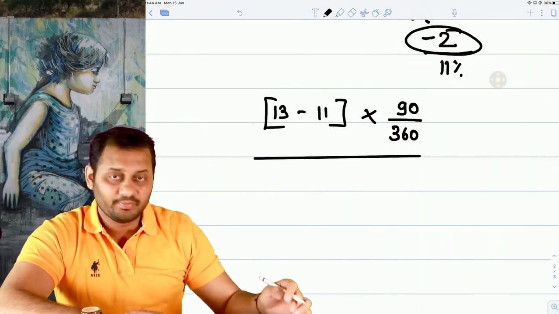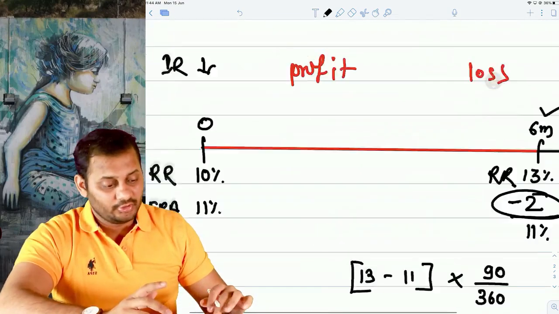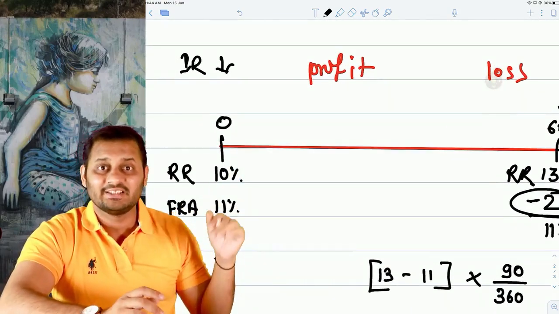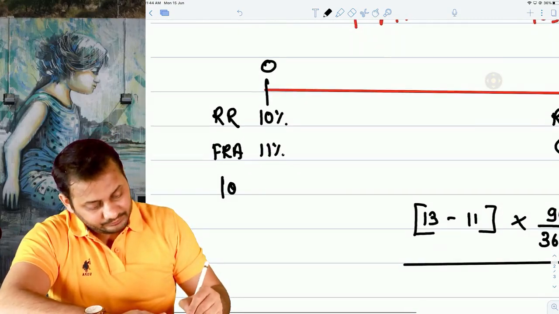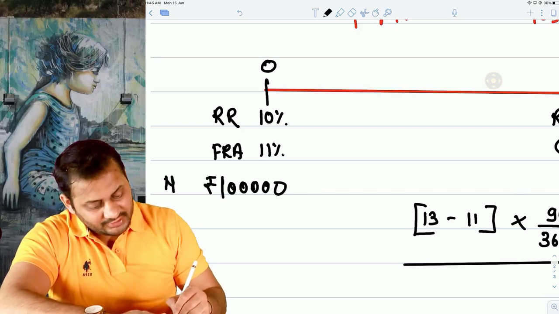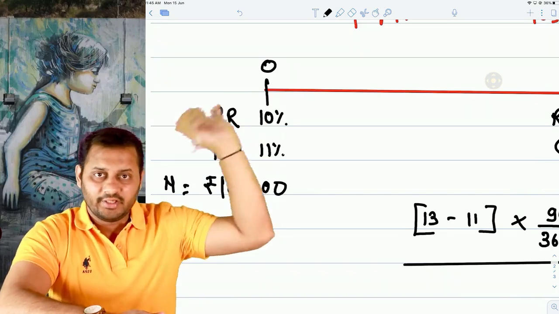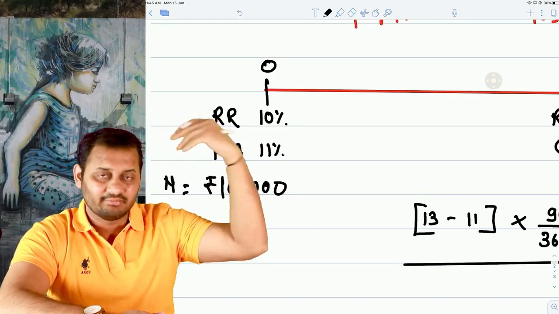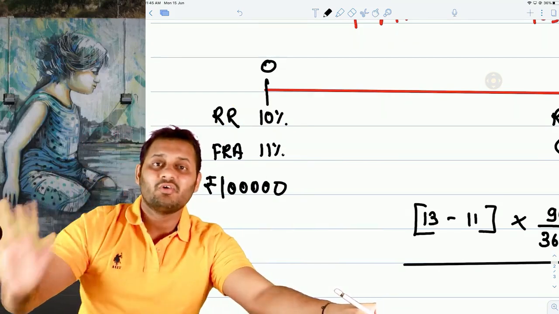Now 0.5% will be applicable on which amount? The principal amount, the loan amount that you have taken. In our case it was 1 lakh rupees. This is called the notional principal amount. The loan will be taken by you from the bank only. Doesn't matter how much loan you are taking, our contract is for 1 lakh rupees.